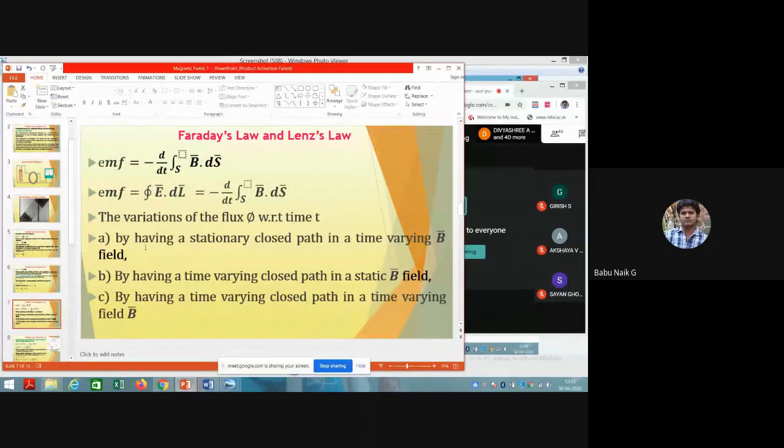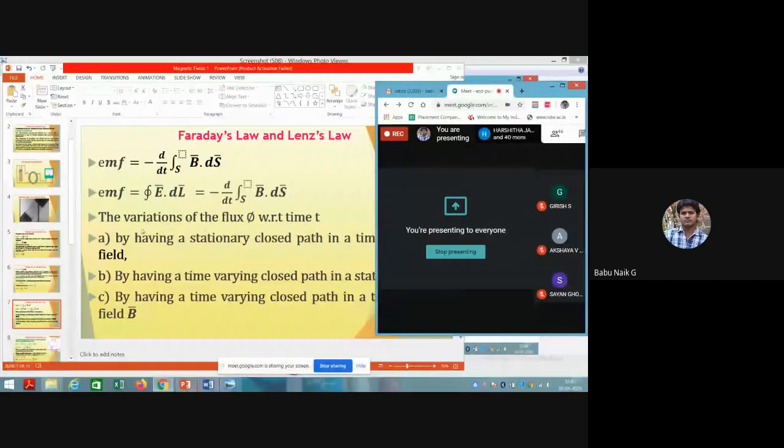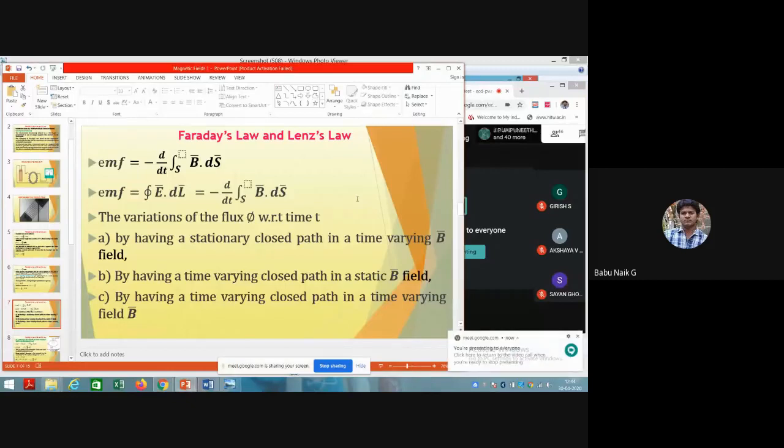Now you can write the completely induced EMF in a closed path, which is EMF equals the closed line integral of E bar dot dl, equal to minus d by dt of the surface integral of B bar dot ds. Now here is the main thing: that flux is going to change, that is, the variation of the flux with respect to time t. Now with this condition, we will have three types.